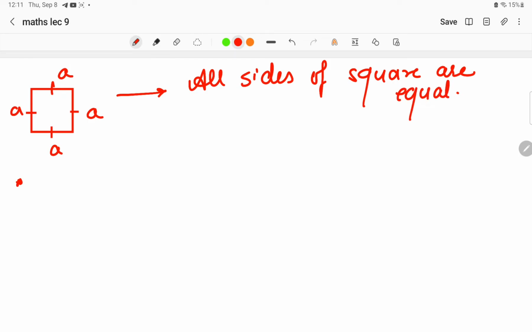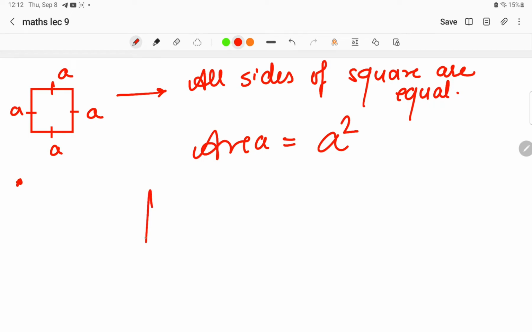Okay, now whenever we find the perimeter of the square, it is equal to 4a. We are finding the perimeter, right? And all the four sides are equal, so we'll take directly 4a. Sorry, I have made a mistake here. Area is a square, not 4a.